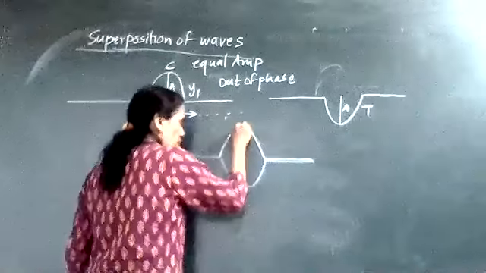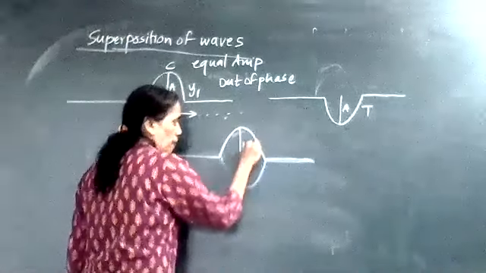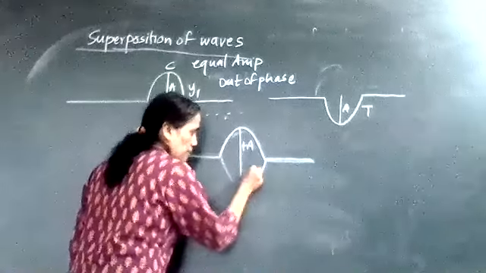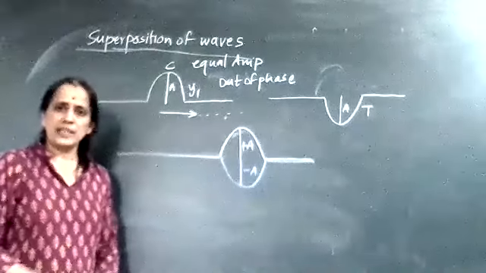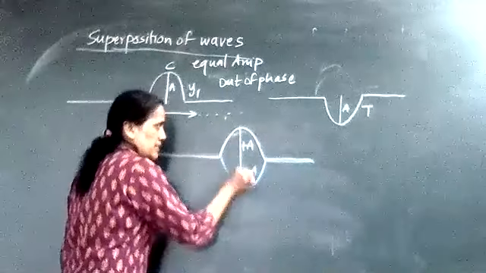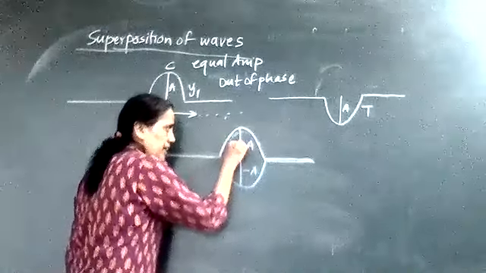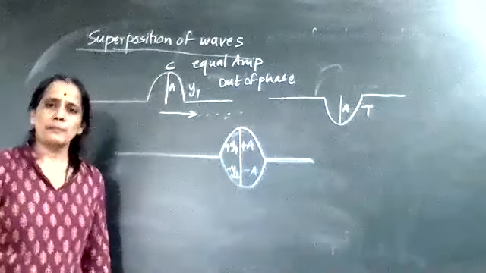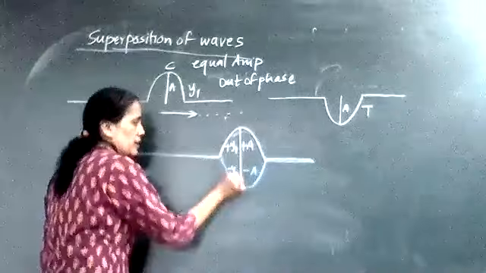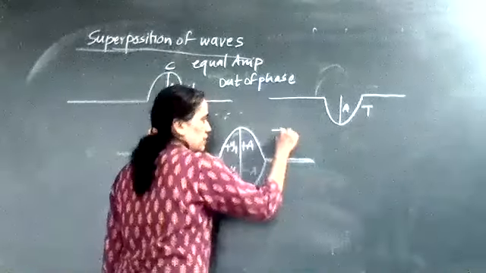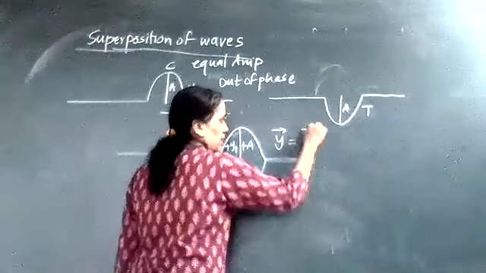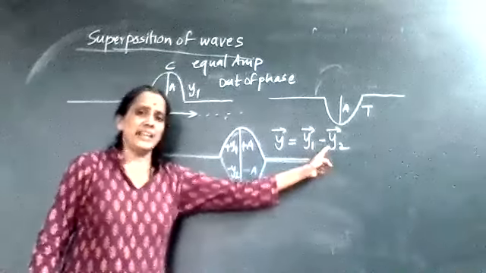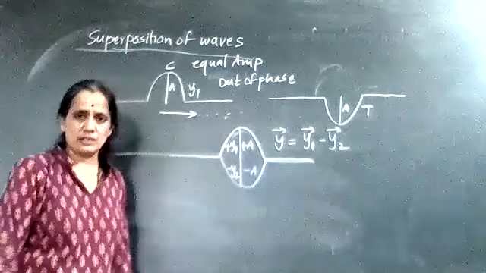The first wave has an amplitude on the upper side, so plus A. The second wave has an amplitude on the minus side, minus A. So plus A minus A, or in displacement language, plus Y1 and minus Y. So plus Y1 minus Y1 means the resultant Y becomes vector Y1 minus vector Y. The minus sign indicates that its direction is opposite.